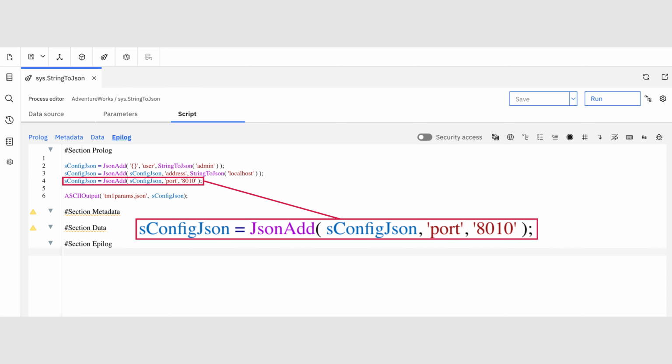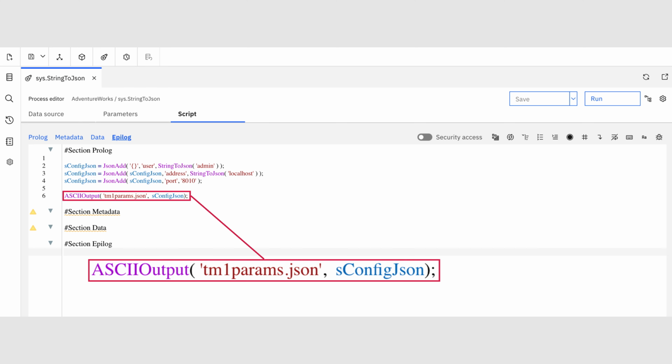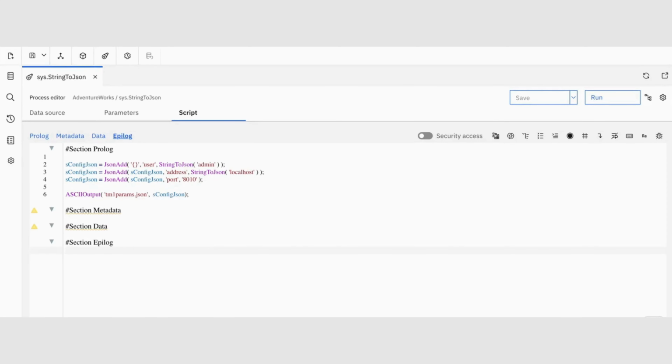Since 8010 is already a valid number in JSON format, it is not needed to use the string to JSON function. Finally, I export the JSON document into a file named tm1params.json. Let's run the process and then view the file.